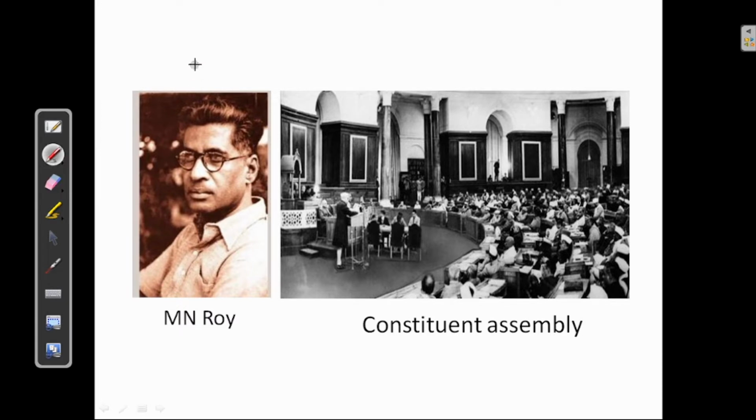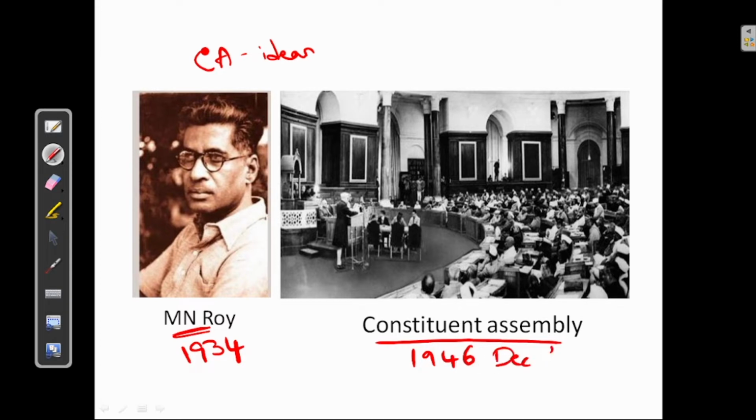Next, we'll see the idea of Constituent Assembly. Constituent Assembly idea was given by M.N. Roy in the year 1934. The Constituent Assembly was formed in 1946, December 9th. So M.N. Roy came up with the idea of Constituent Assembly.